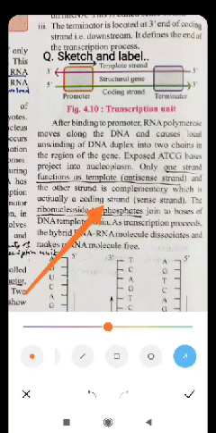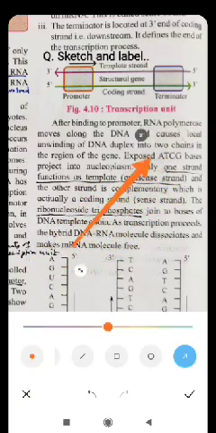So there can be a question for 1 mark: which strand is involved in the transcription process? The strand involved in the transcription process is the antisense strand or the template strand of DNA. It will produce the new RNA molecule complementary to itself, not identical to itself. That is why the word template is there. The other strand is not acting as a template, so instead of calling it template, it is called the coding strand or the sense strand, and the template strand is called the antisense strand. Okay.